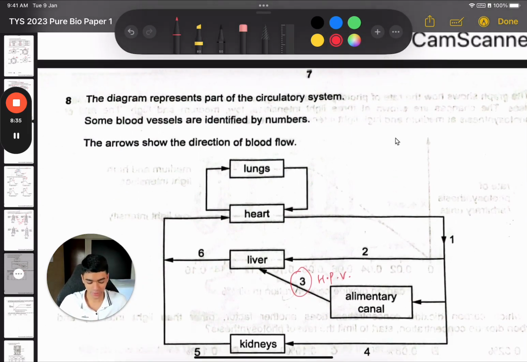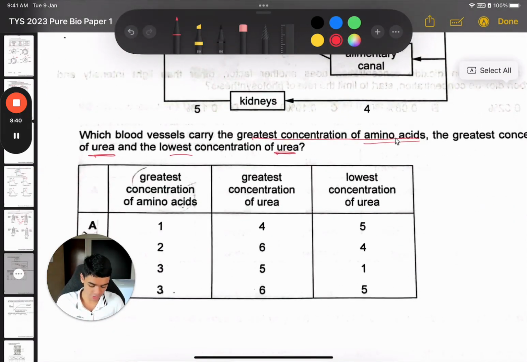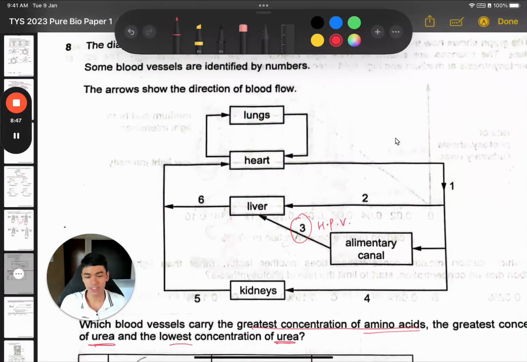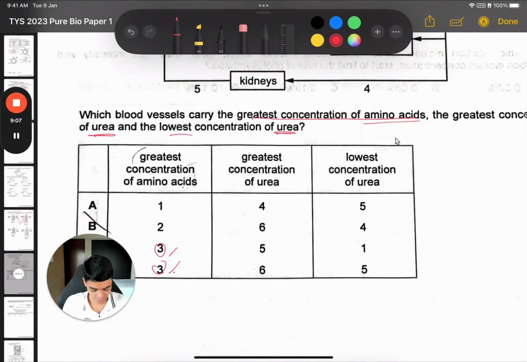They didn't tell you that the person ate a meal, but we assume that because looking at the options, 2 of the options show number 3, so it's probably correct. So it's one of these 2. Next, greatest urea. Now where is the source of all urea? The source is the liver, because the liver has a process called deamination, where it converts excess amino acids to urea. That's why number 6, which is the hepatic vein, will have the highest urea coming out of it. So that's why we choose 6.